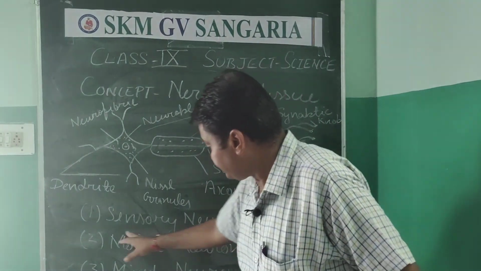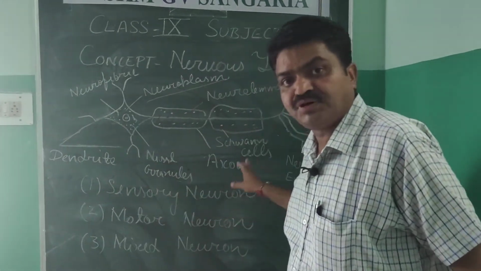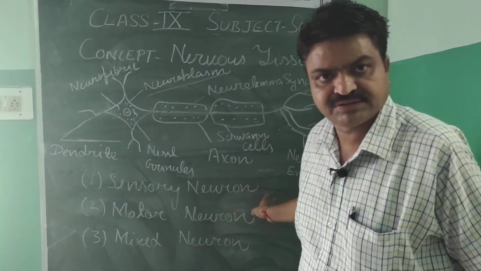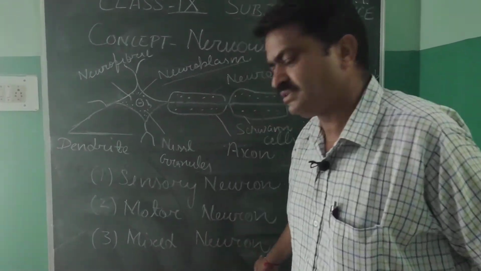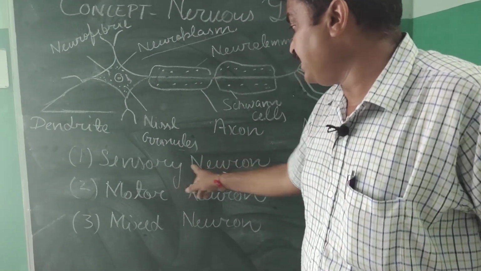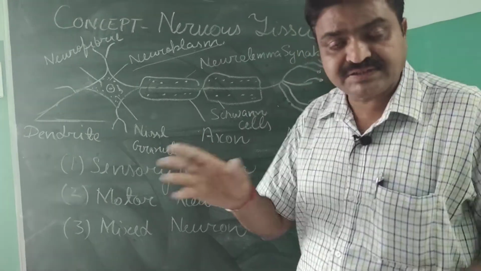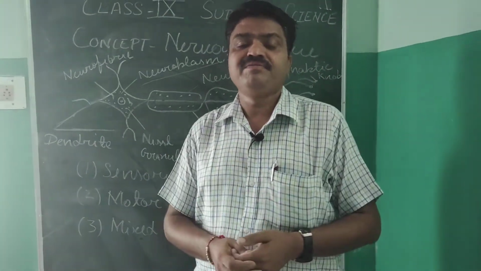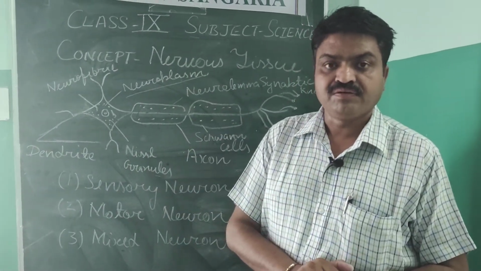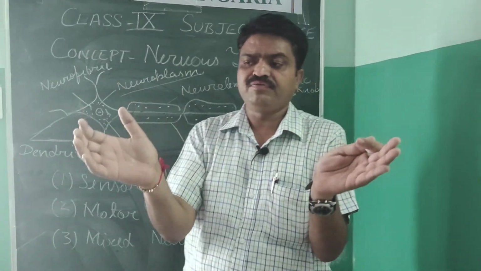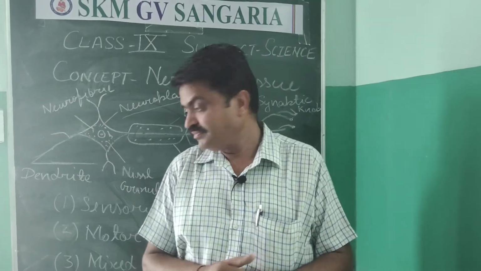Next, there are three types of nerve cells: sensory nerve cells, motor nerve cells, and mixed nerve cells. Sensory nerve cells are connected with our sense organs and collect information about our surroundings.